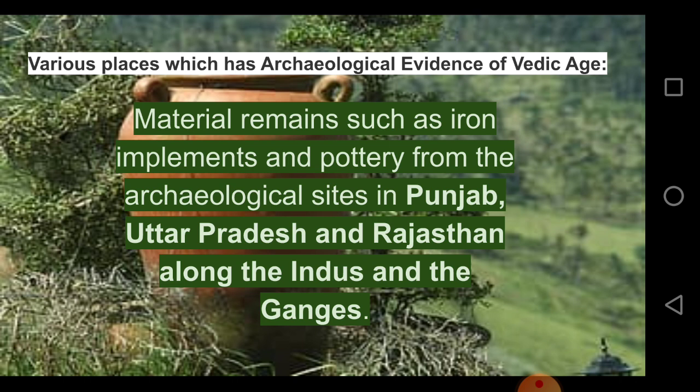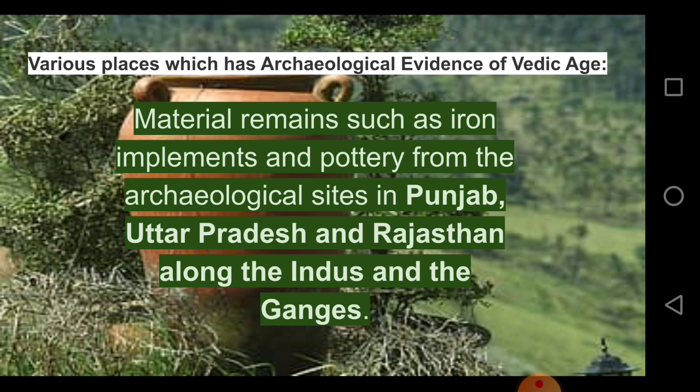So, what were the evidence? Iron implements, pottery. So, these were the two main evidence that the archaeologists found out, and thus they have proved that there were people living there called Aryans, and they belong to the Vedic age.